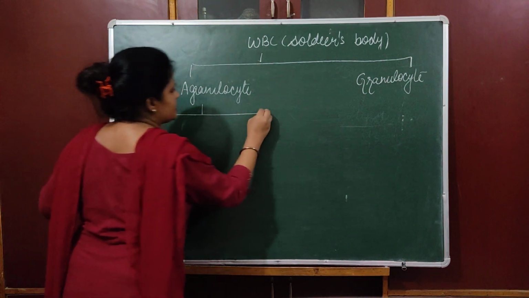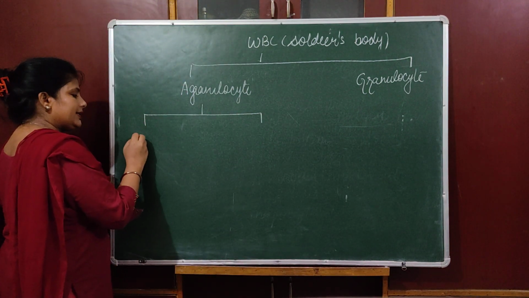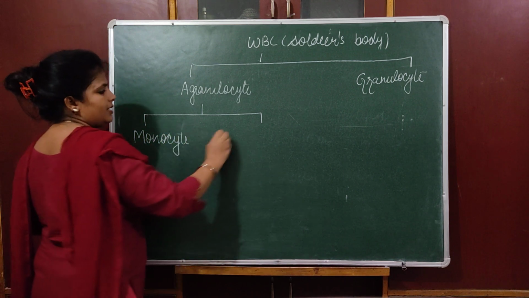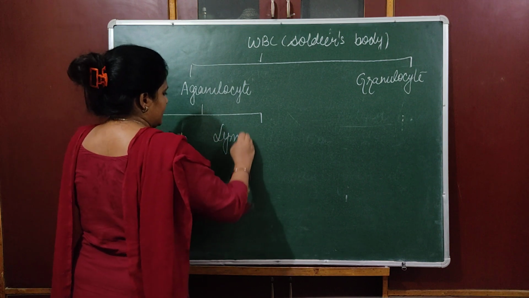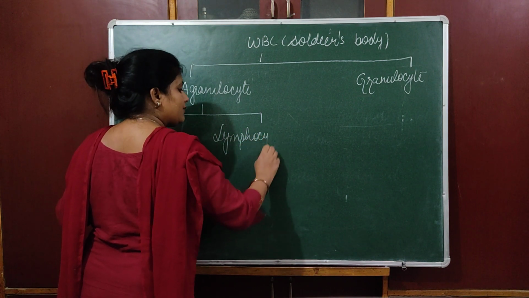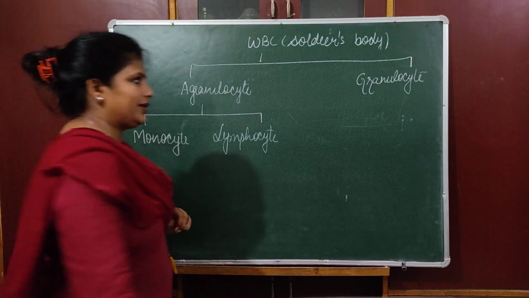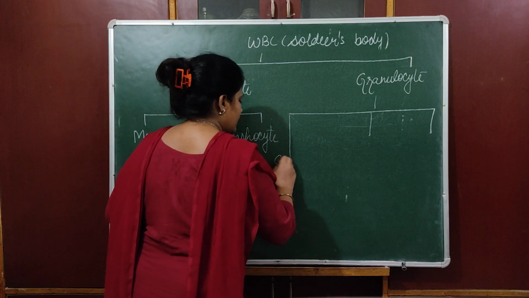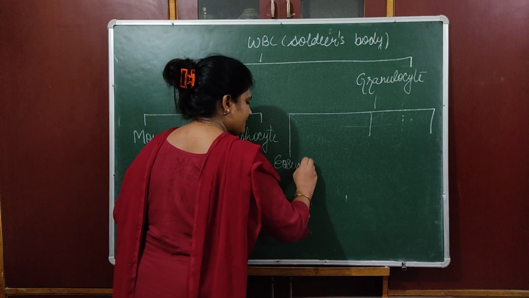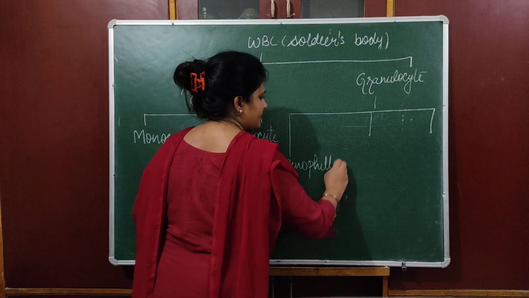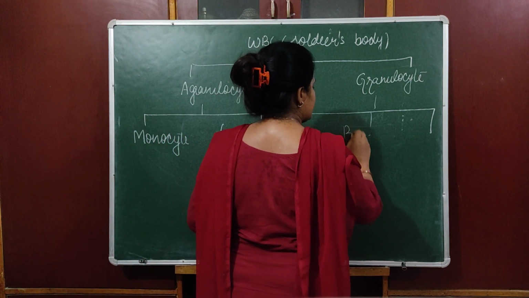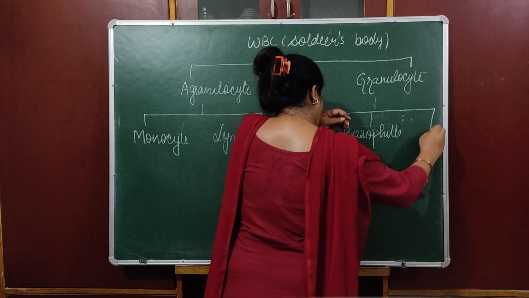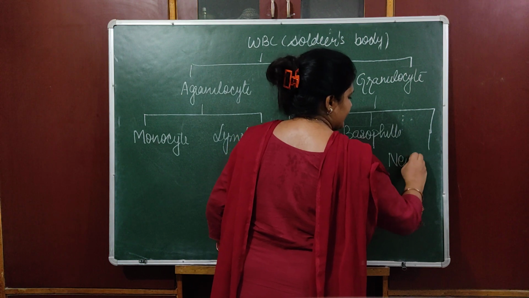Agranulocyte is divided into two kinds: one is monocyte and another one is lymphocyte. Granulocytes are of three types: eosinophils, basophils, and neutrophils.